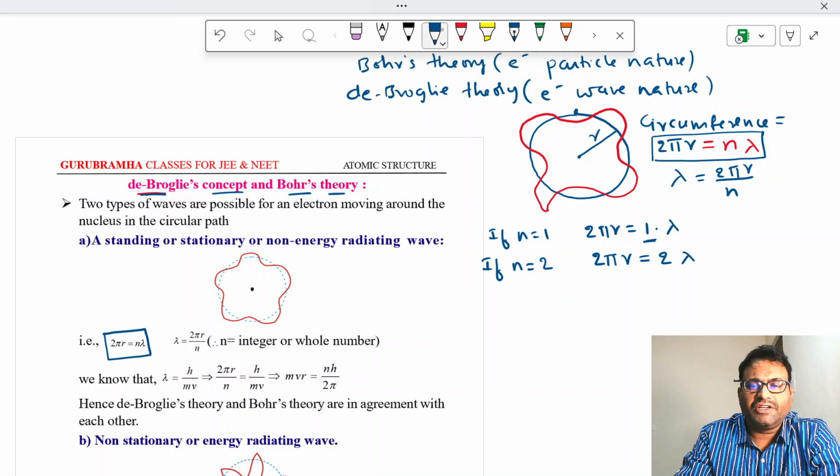That means, being like a wave, it covers two wavelengths. If n is equal to 3, then 2 pi r will be equal to 3 lambda. In the third orbit, when it completes one circumference, it covers 3 wavelengths.